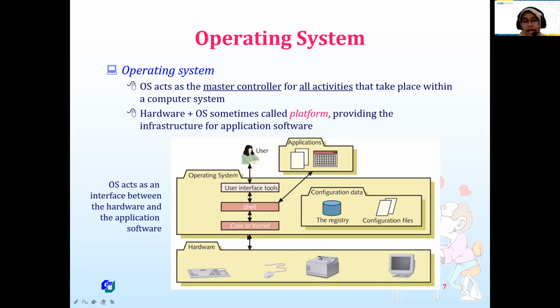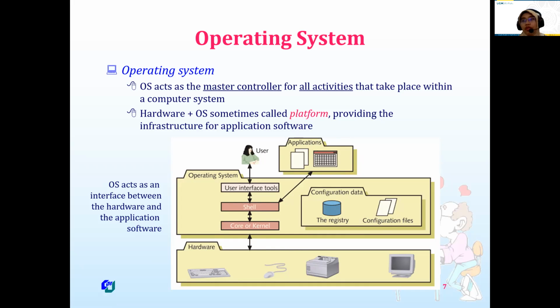This is the illustration of the operating system. This is the core or kernel, and this is the shell, and then the user interface. There is configuration data, registry, configuration file. So it is the first layer after hardware, and once we have installed the operating system, we can install the application software. Hardware plus operating system is sometimes called a platform, providing infrastructure for application software.